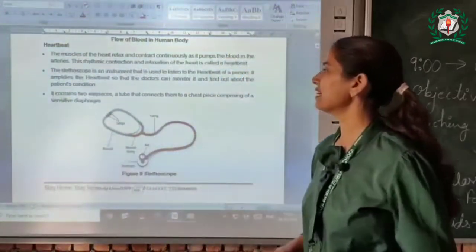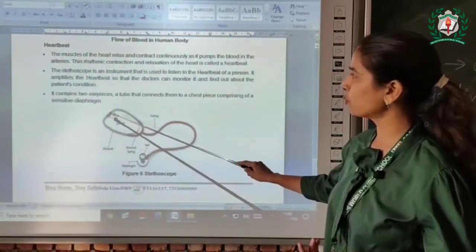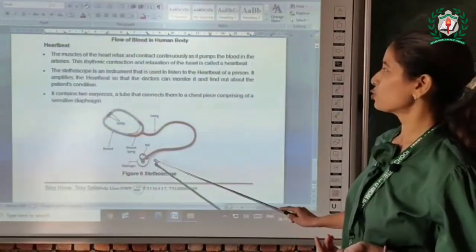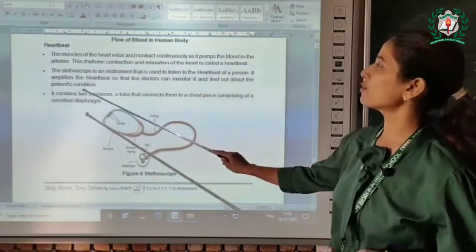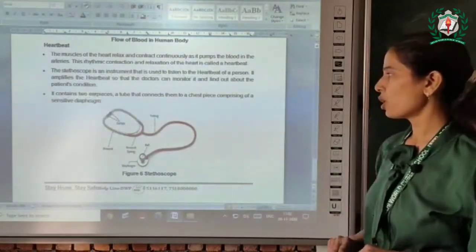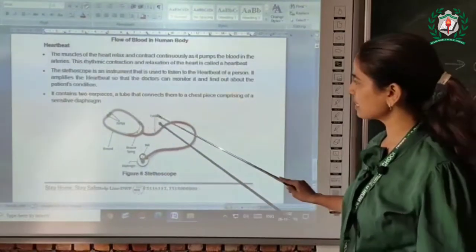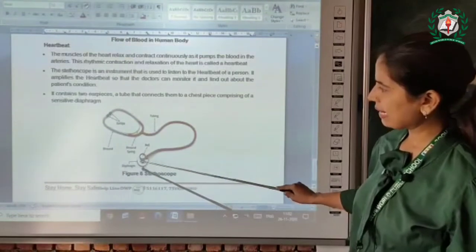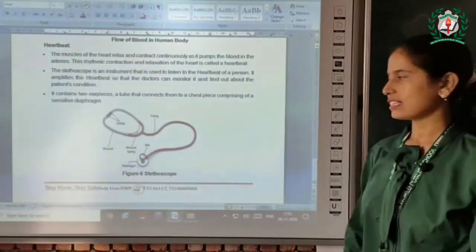The stethoscope contains two earpieces. As you can see here, we have two earpieces and a tube that connects them to a chest piece comprising a sensitive diaphragm. So these are the parts of the stethoscope: earpieces, tubing, binaural spring, bell, and diaphragm.